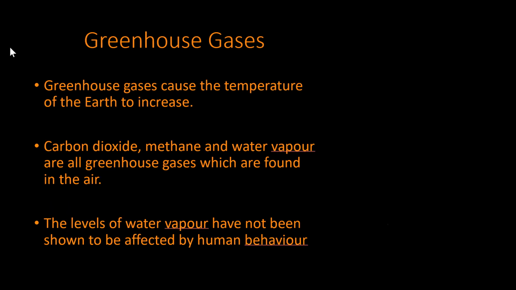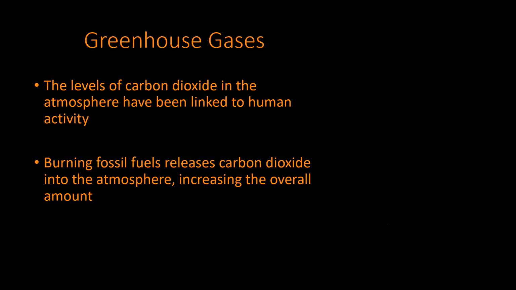Alrighty, so first of all, greenhouse gases. They're gases which cause the temperature of the Earth to increase. Now, carbon dioxide, methane, and water vapor are all greenhouse gases and they are all found in the air. However, the level of water vapor has not been linked to human behavior. We're not really changing that so much. However, the level of carbon dioxide in the environment has been linked to human activity. Burning fossil fuels releases carbon dioxide into the atmosphere. Combustion, CO2 is produced as a result, and that increases the overall amount of CO2.